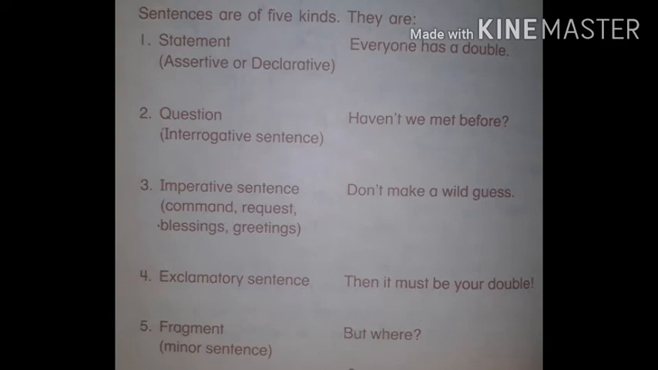The third kind is the imperative sentence. In an imperative sentence, there is a command, a request, a blessing or greetings. So these are the features of an imperative sentence. Don't make a wild guess. Okay, please come here. It is a request. Please do my work. Could you help me?